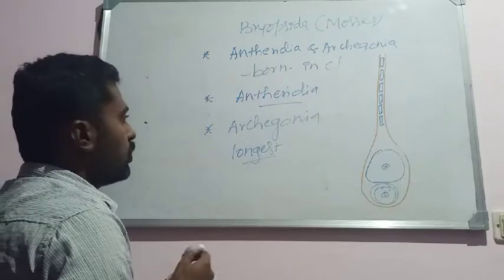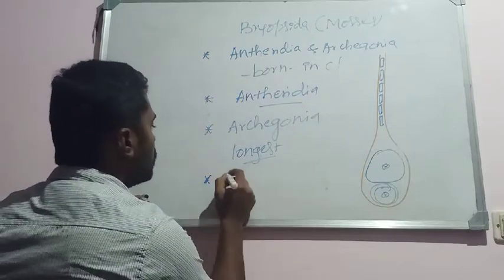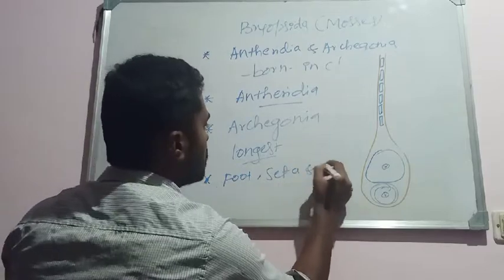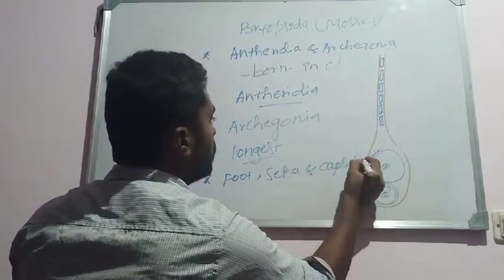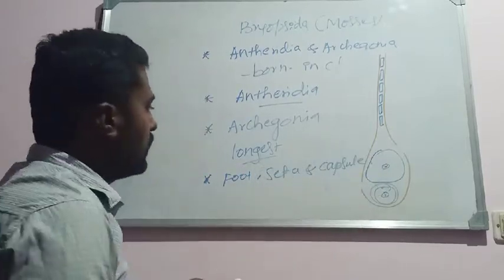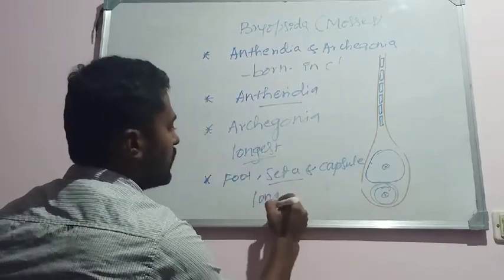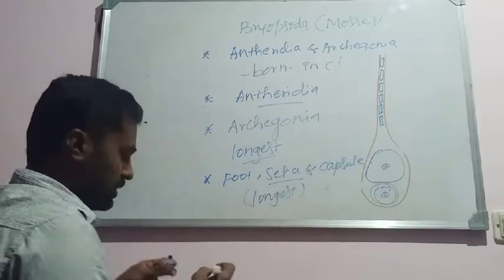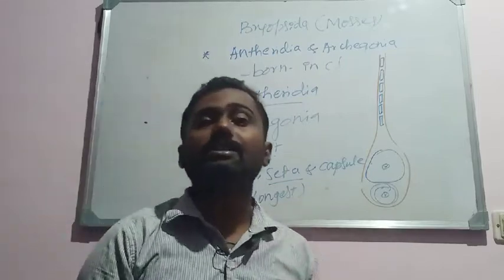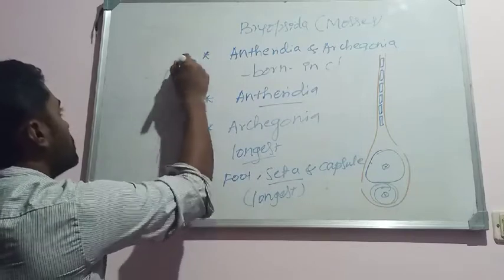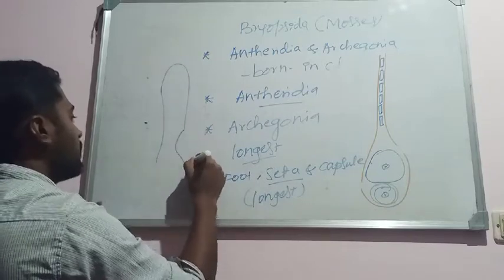And another thing, the sporophyte here is differentiated into foot, seta, and capsule. And also you remember one thing, seta is the longest one here in the sporophyte. These members bear the longest seta. Okay, just like this, the plant body where the seta is very long and it produces the capsule at the terminal end.